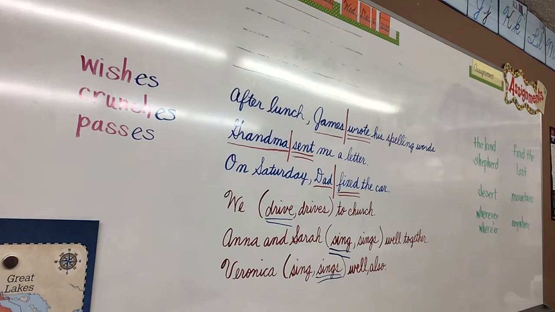All right, next is watch. Watches. Add ES for CH, SH, S, X, or Z. And it's for the verb too, not just for those nouns. All right, the next one is like. Does that end in CH, SH, S, X, or Z? No, so you're just going to add S. Like is the plural, add an S, and you come up with the singular, likes.